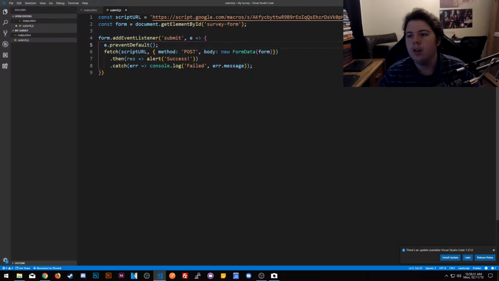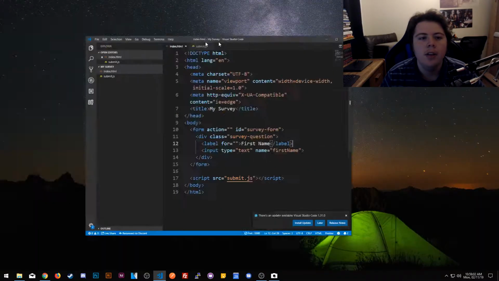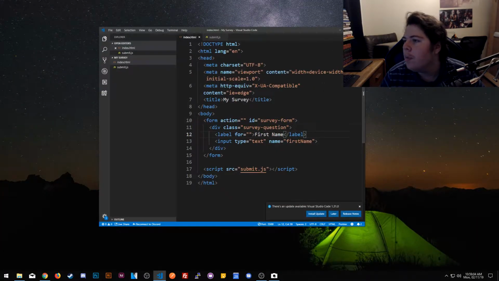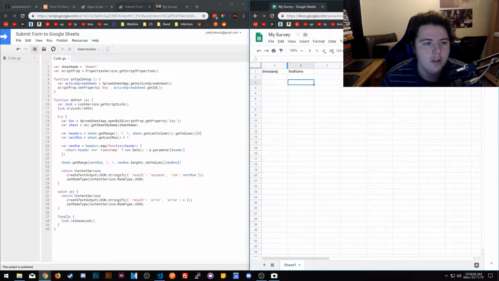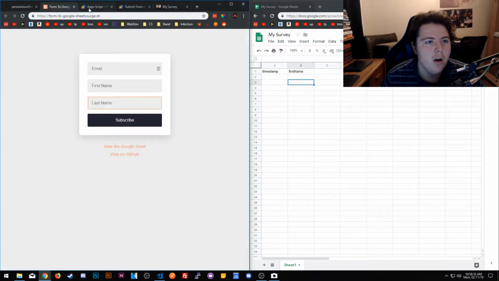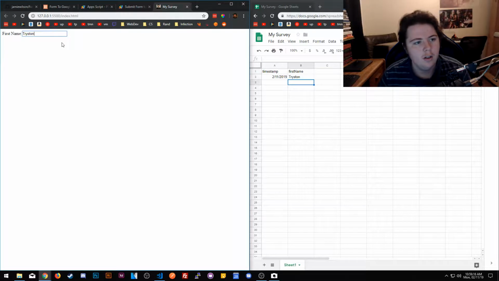So let's see if this works. Let's go ahead and open in live server. Normally there's an open with live server button down here where the port is. Okay, so we're gonna go ahead and open this right here. We got that, and then we're gonna open up our Google Sheets, and we're gonna see what happens when we post. So first name, I'm just gonna put Tryston, and let's see when we submit.